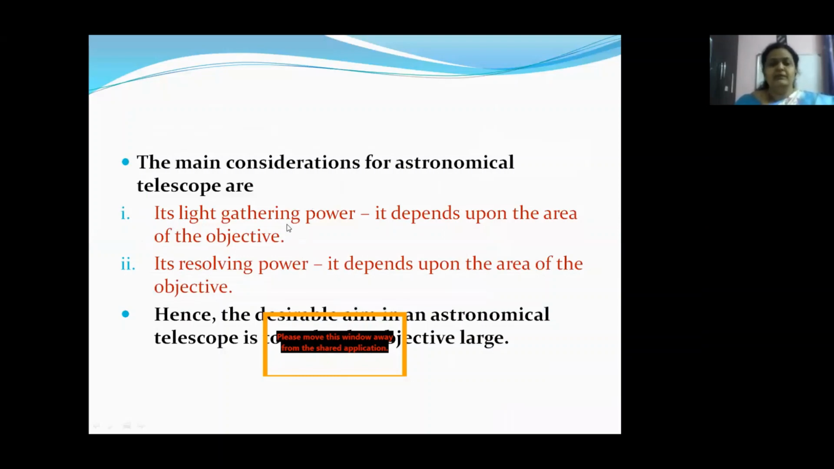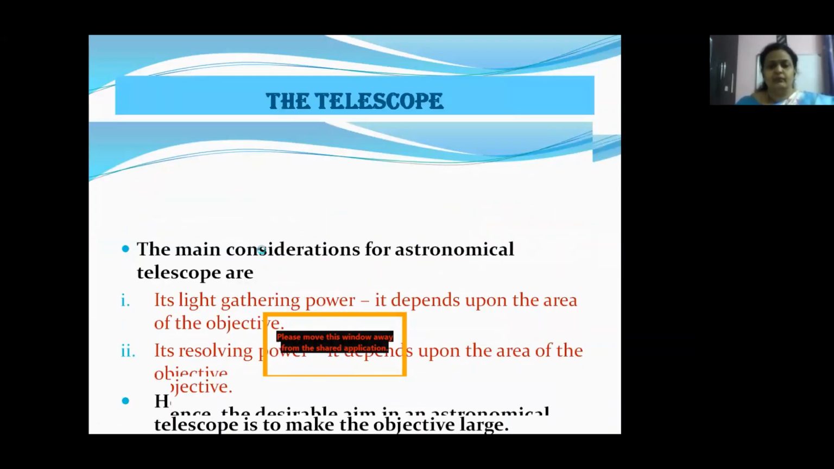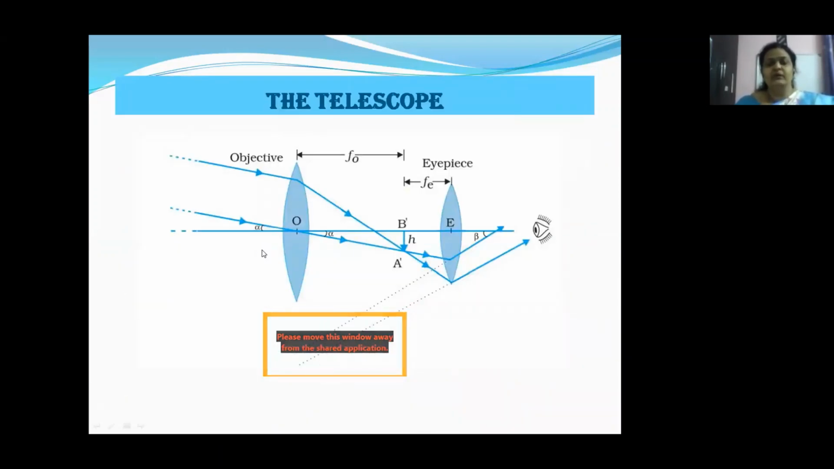The main concept. Now let us go for the telescope. Children, here we are seeing the schematic diagram, the ray diagram for a telescope in general. In the telescope, we have a small eyepiece and a large objective.